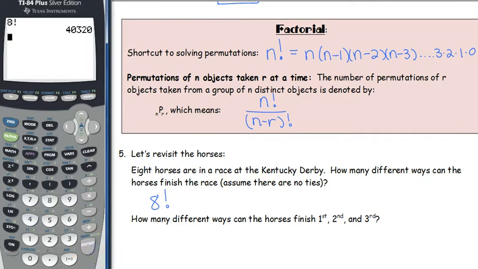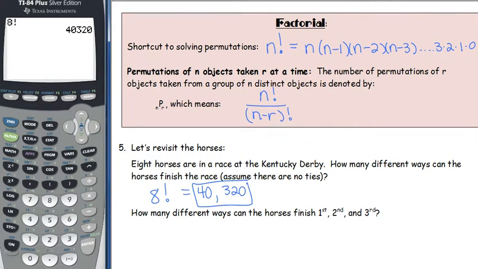We hit enter, and we see that we get the exact same answer that we got the first time when we multiplied 8 times 7 times 6 times 5 times 4 times 3 times 2 times 1, which doesn't seem as bad when you just have 8 things. But what if you're doing a 40 factorial? You really don't want to have to type in 40 times 39 times 38 and so forth.